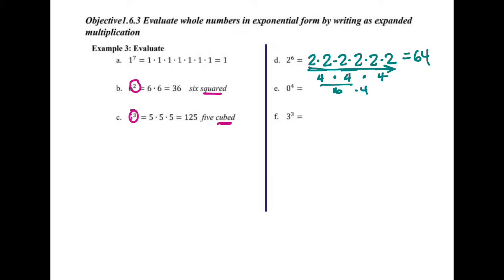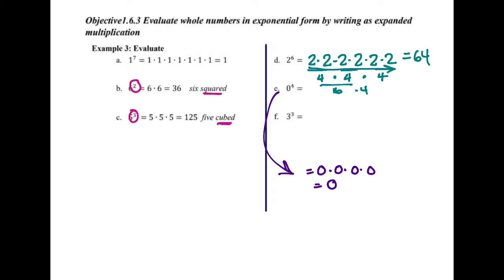Okay, I am going to do E down here because I want to leave the teal one up there. So that's equal to 4 zeros multiplied together, which is kind of silly because 0 times anything is 0, right?